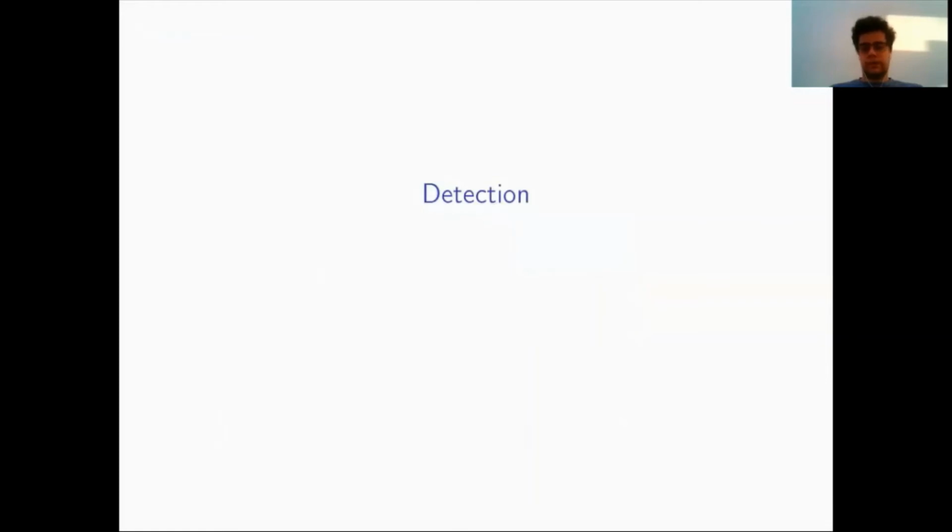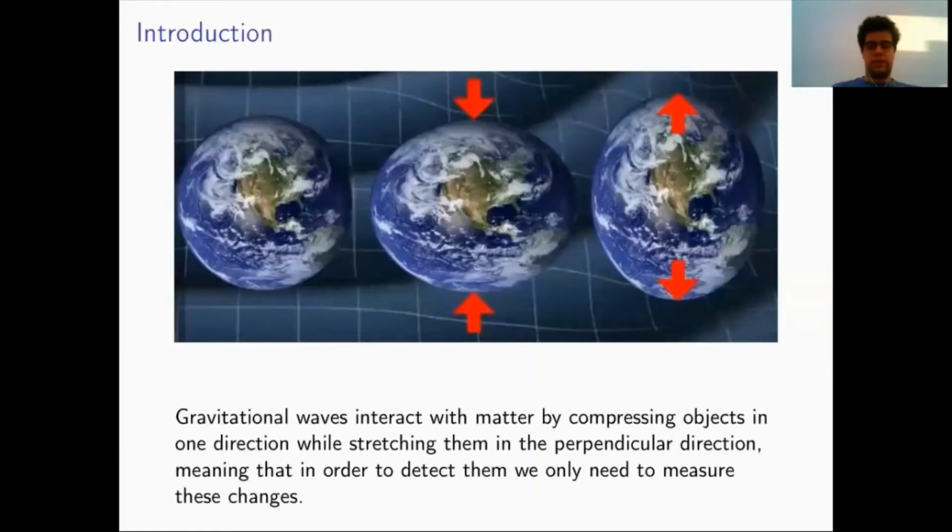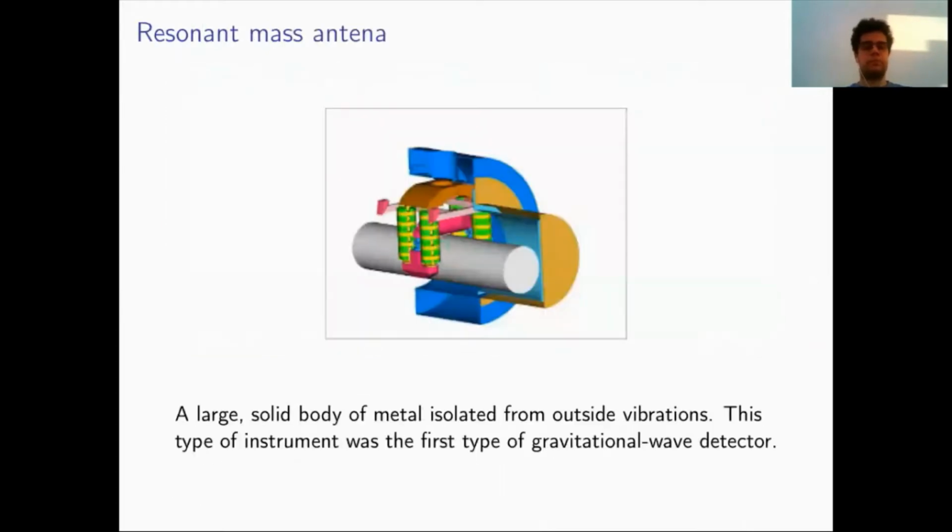In order to detect gravitational waves, you need to take in consideration that the wave will interact with matter and will compress an object in one direction and will stretch them in the perpendicular direction. So you can create the detectors with that information to see if you have detected the gravitational wave.